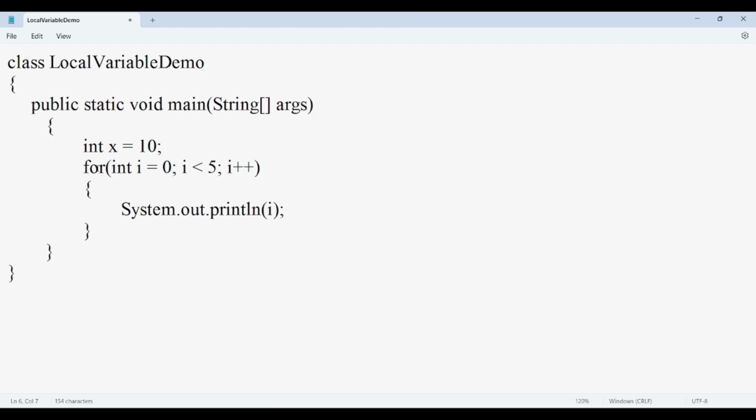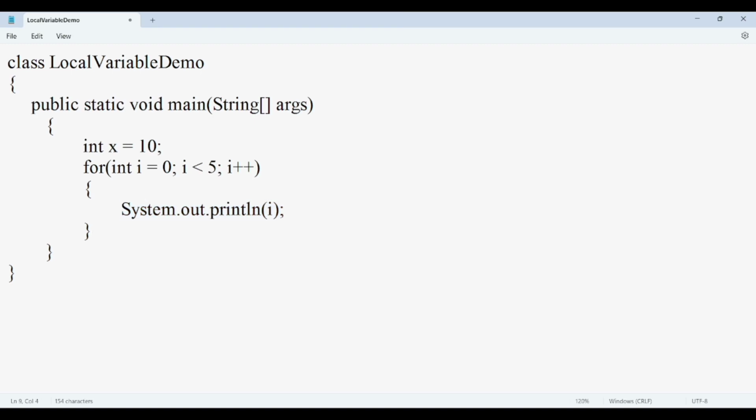So its availability, its scope will be within this loop only. You cannot access this int I outside this loop. The reason being local variables are declared inside any block, so they are accessible only inside the block. So I am trying to print this value I inside this block, so this is accessible here. This will print the value of I.